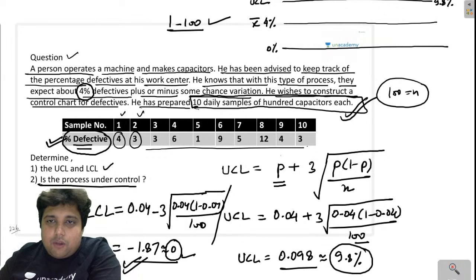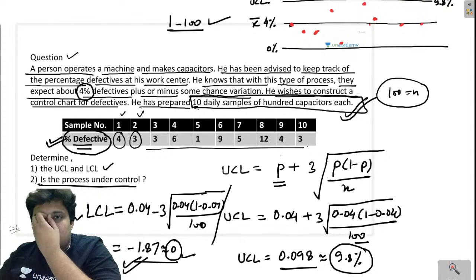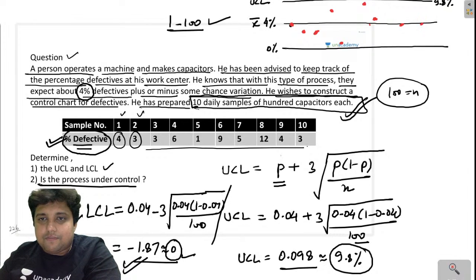So now you can see 4, 3. If I keep on drawing, this is 4, the first point, then there is a 3, then again a 3, then a 6, then a 1, then a 9, then a 5, then a 12, right? Then again 4, then 3.